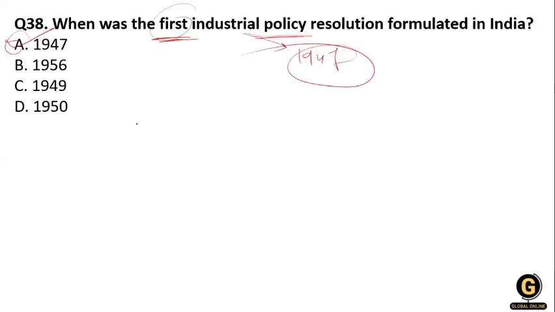So the things we have to discuss in this: what happened in 1956. 1956 is for the IPR, that means Industrial Policy Resolution, which was also enacted in 1956. This resolution was adopted by the Indian Parliament in April 1956.